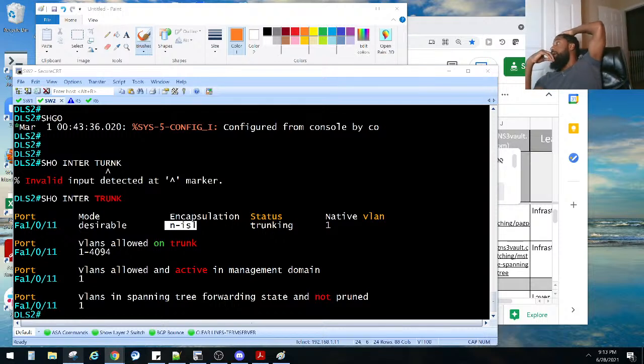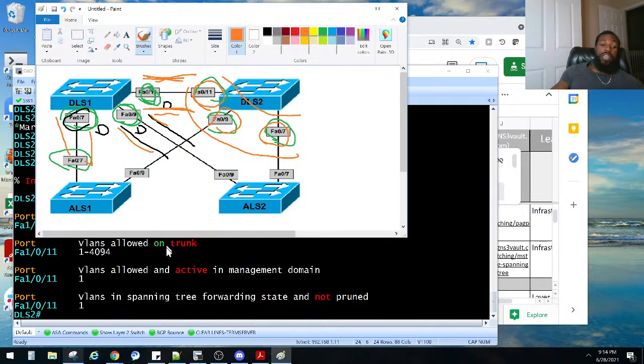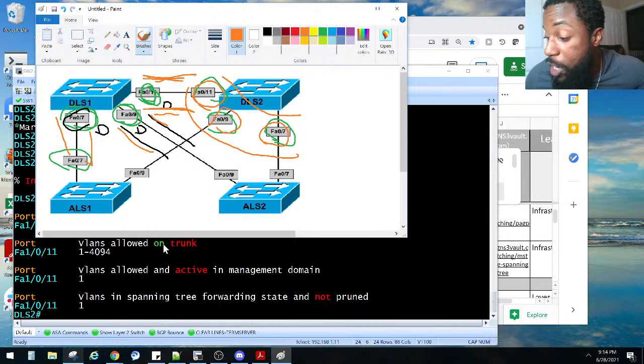Let's see what he said. Aaron said, I think they were asking, yeah, you said that already. So to stop DTP. But did they ask us to stop DTP or to turn off dynamic trunking protocol? I don't think so. They didn't ask us. But yes, that was a good point. To turn off dynamic trunking protocol, it's switchport nonegotiate. That turns off dynamic trunking protocol, because sometimes we don't want trunks to automatically form. And that's what happened here. All these trunks that are being created here, these trunks formed automatically.